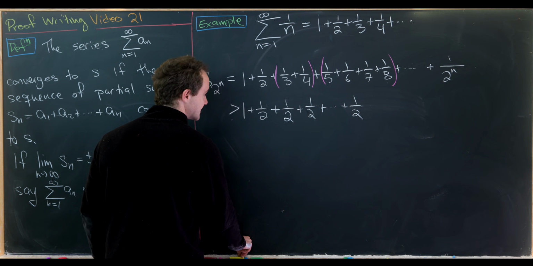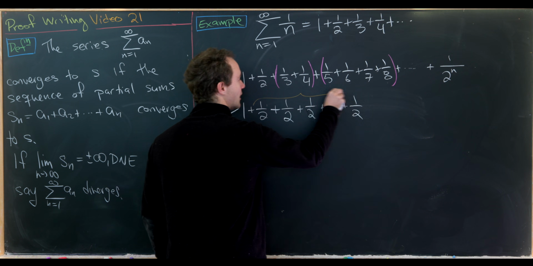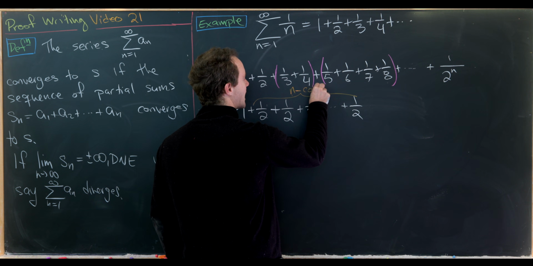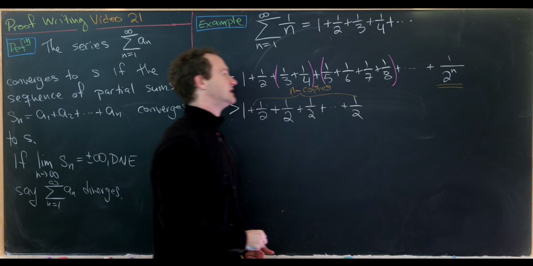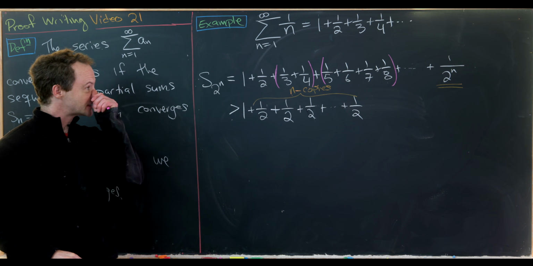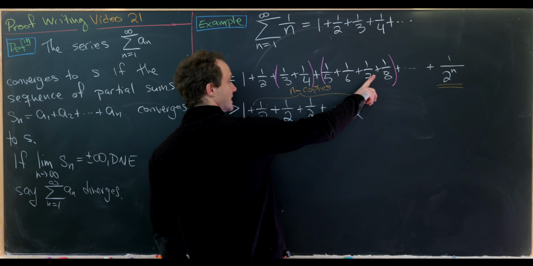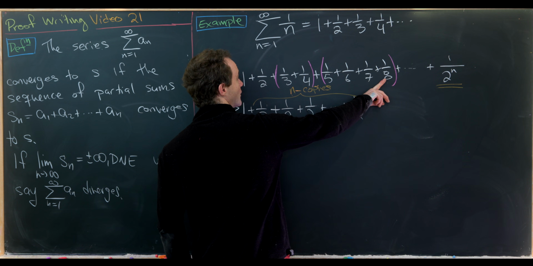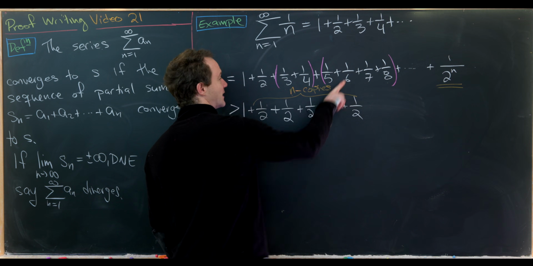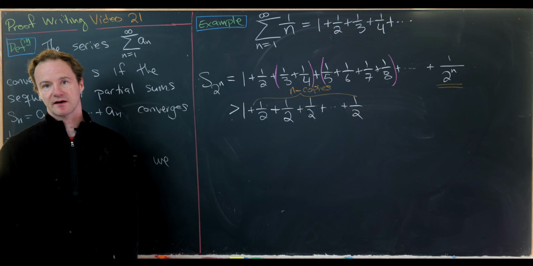But how many strings of 1/2 do we have? Well, we have exactly n copies of 1/2, and that's because we went out to 2 to the nth power. That's pretty clear here because this is 2 to the 3rd power, and after 1 over 8, going out that far, we have 3 copies of 1/2.